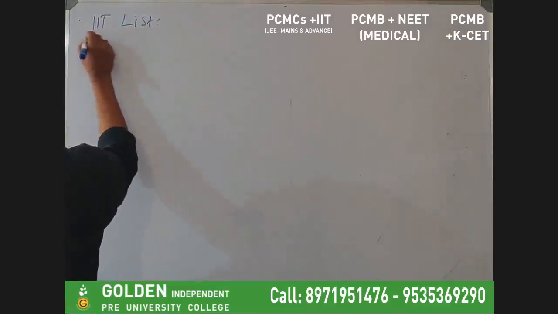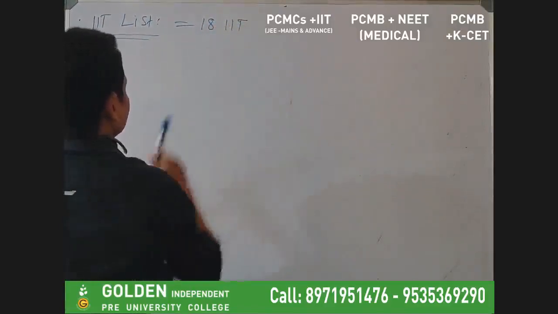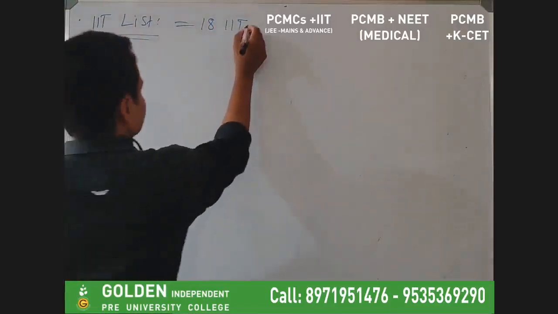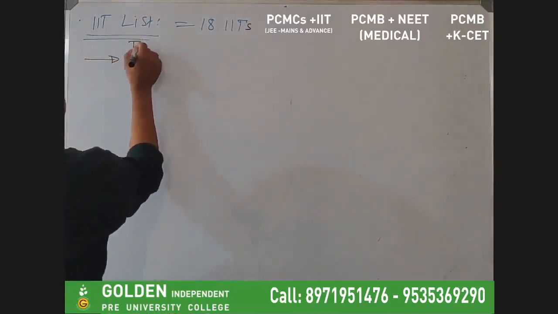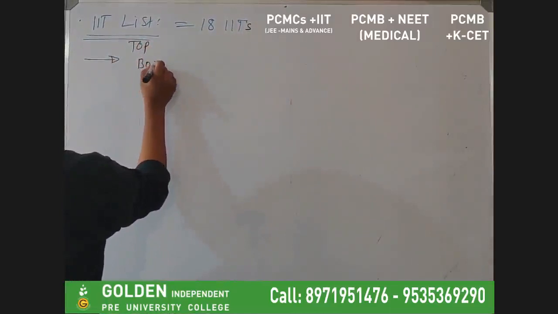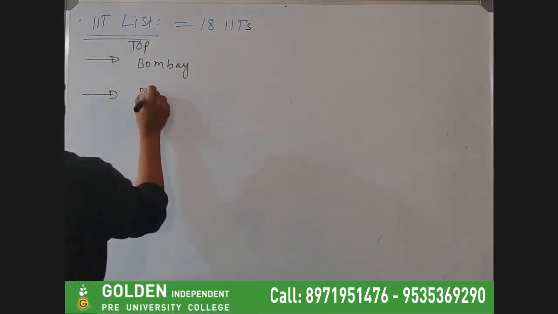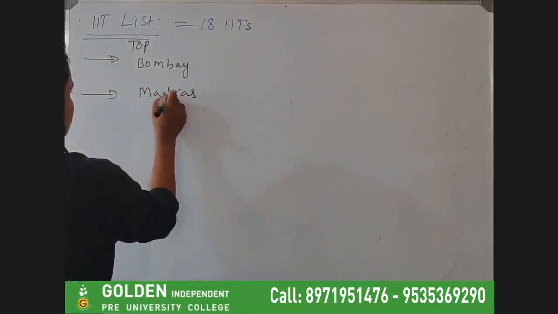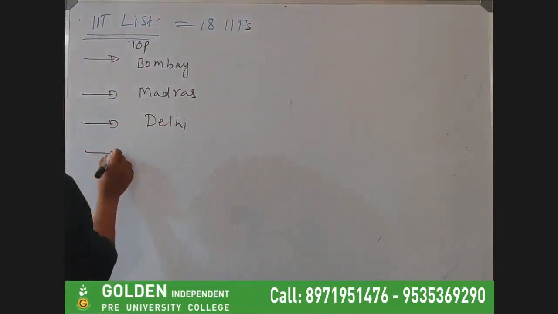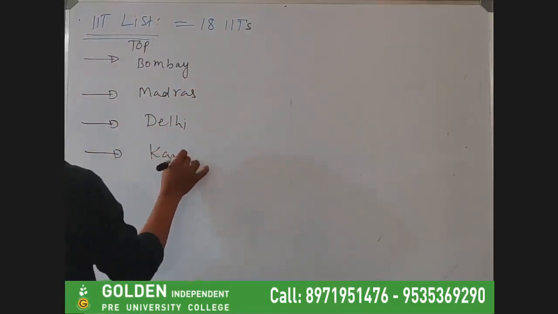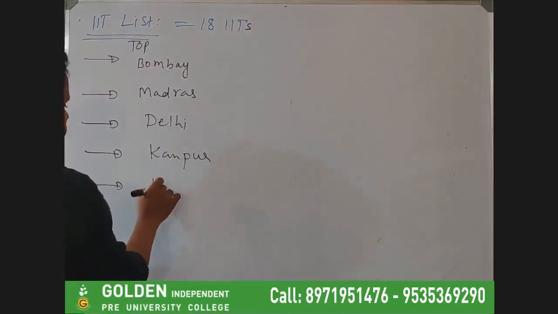I'm not going to list out all 18 IITs. There are 18 IITs out there. Among these 18 IITs, first I'll just list out the top ones. First is Bombay. Next, you can call Madras. You can call Delhi. Next, you can write Kanpur. Next is Kharagpur.